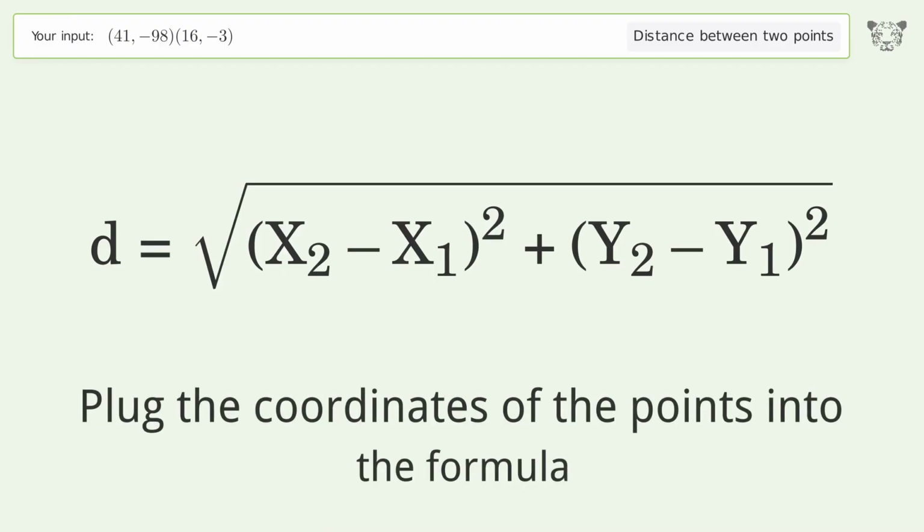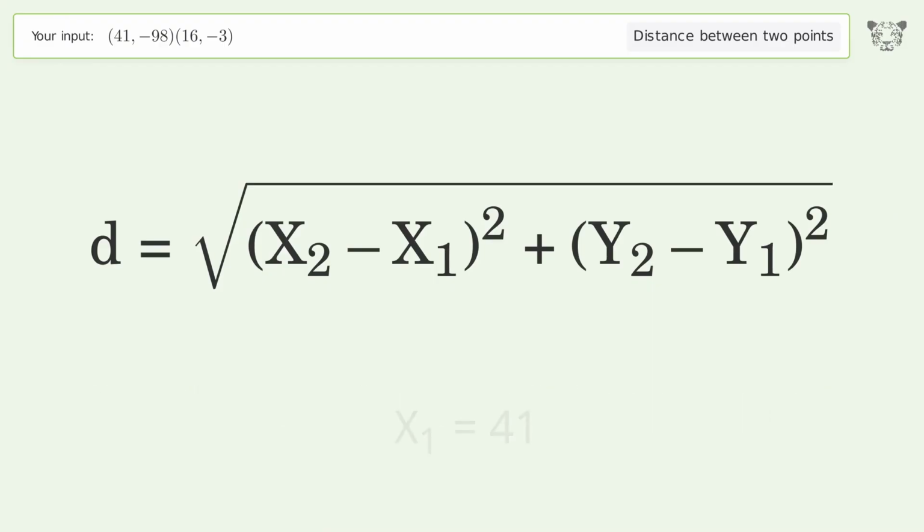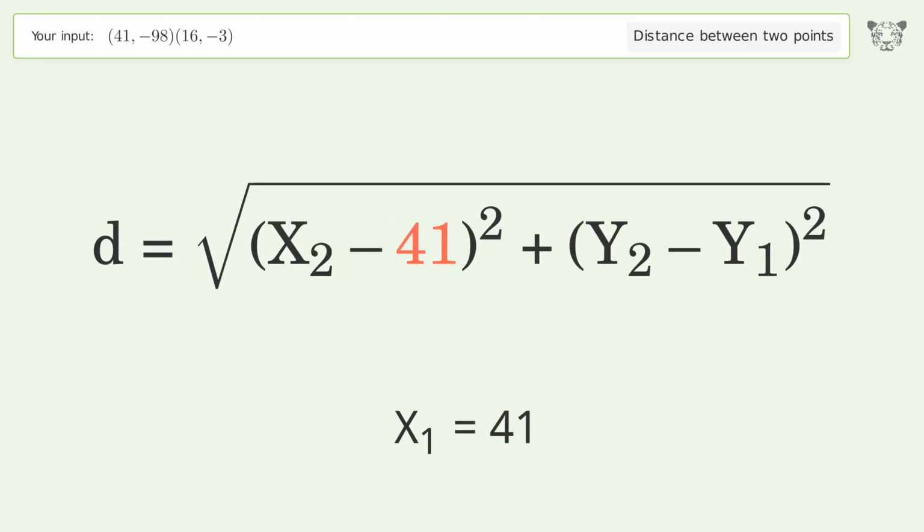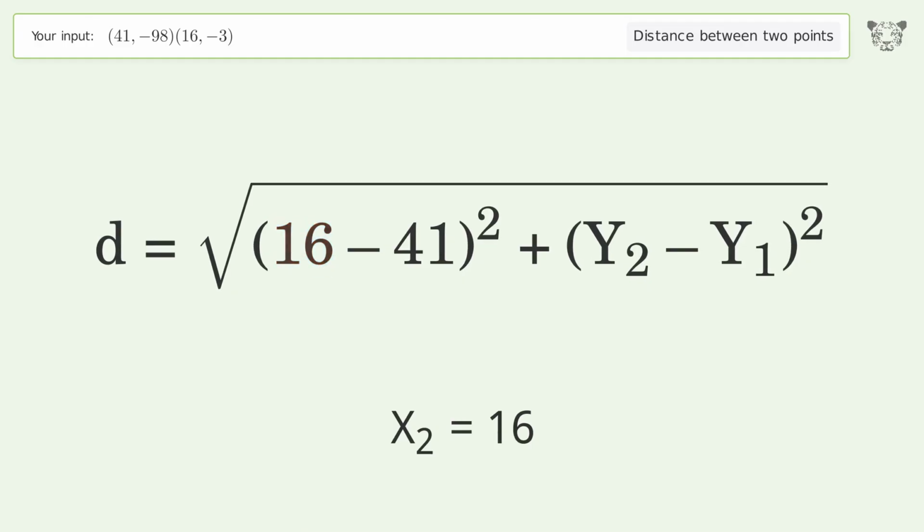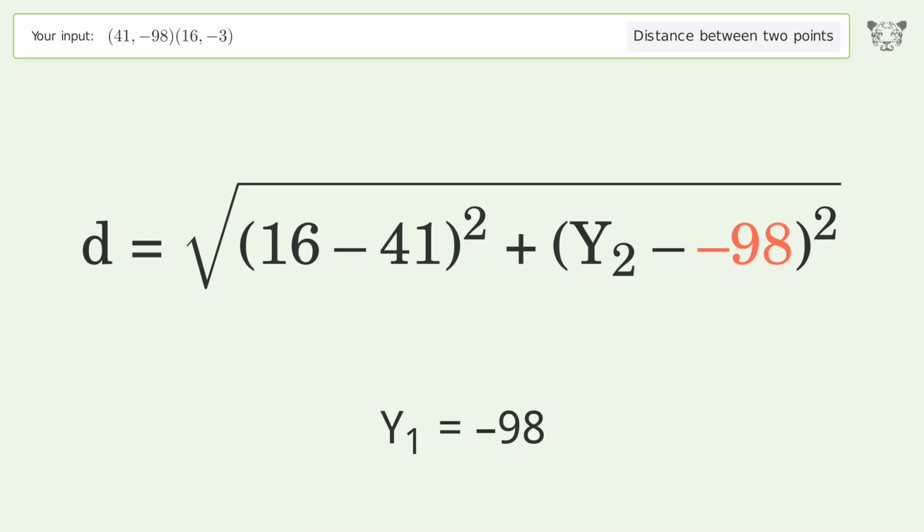Plug the coordinates of the points into the formula. x1 equals 41. x2 equals 16. y1 equals negative 98. y2 equals negative 3.